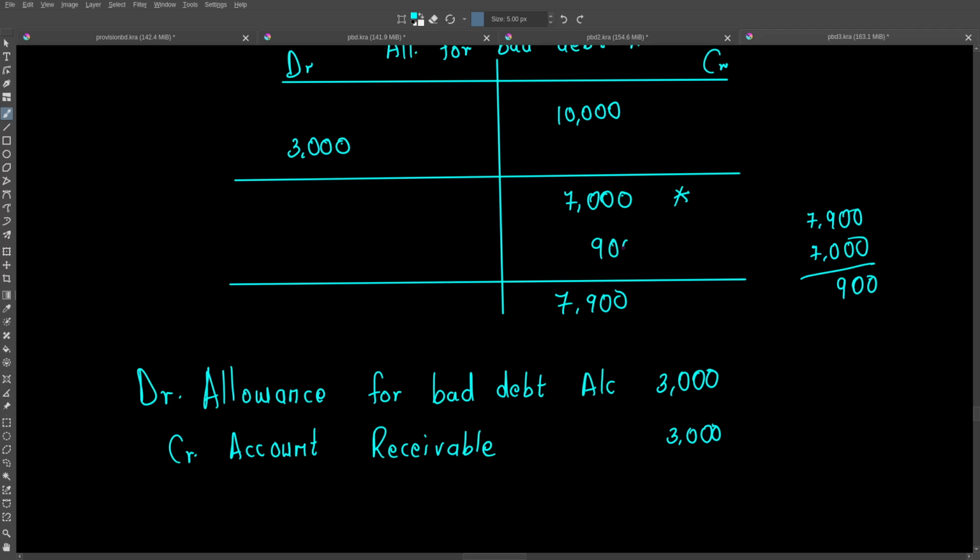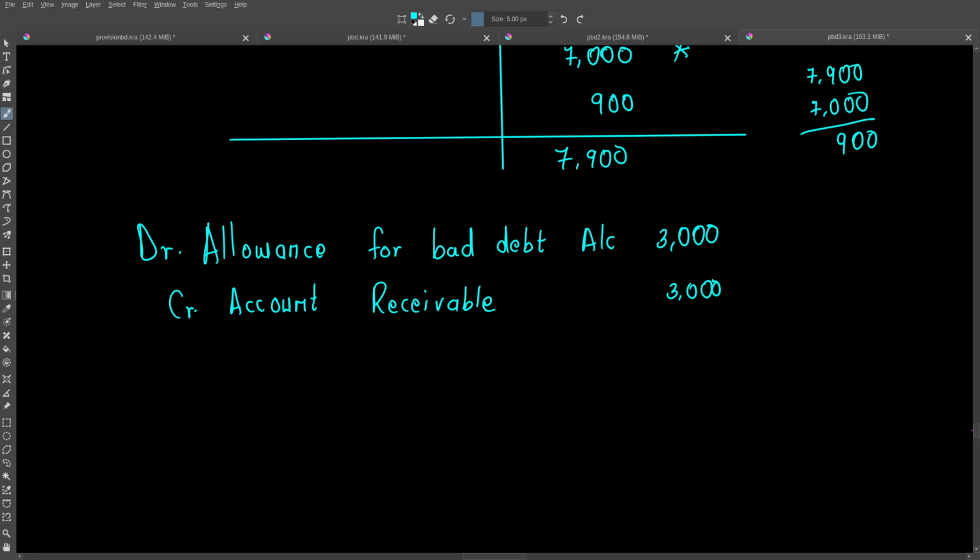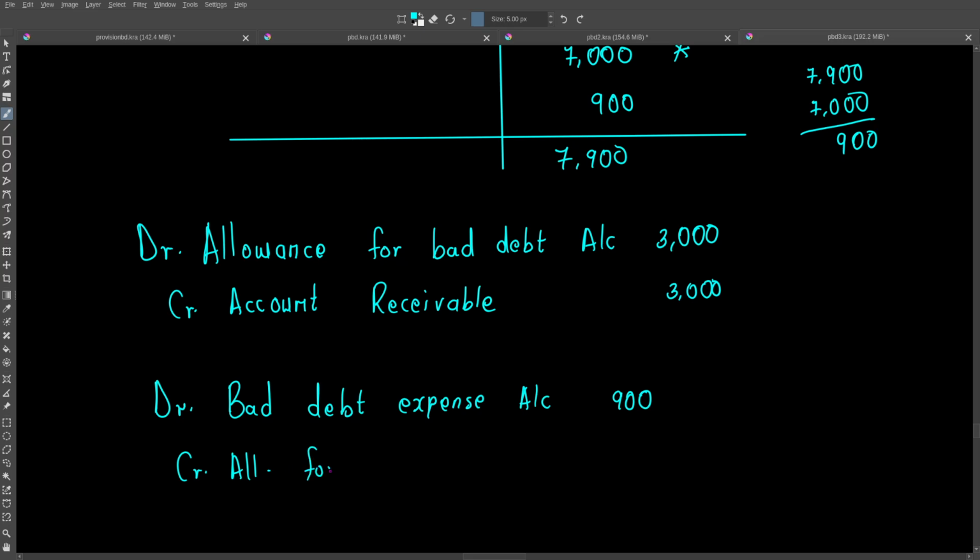Adjustment of 900. So what will be the adjusting entry as at year end to make this provision so that our account balance is 7,900? We need to debit the bad debt expense account an amount of 900, okay? And credit allowance for bad debt an amount of 900.